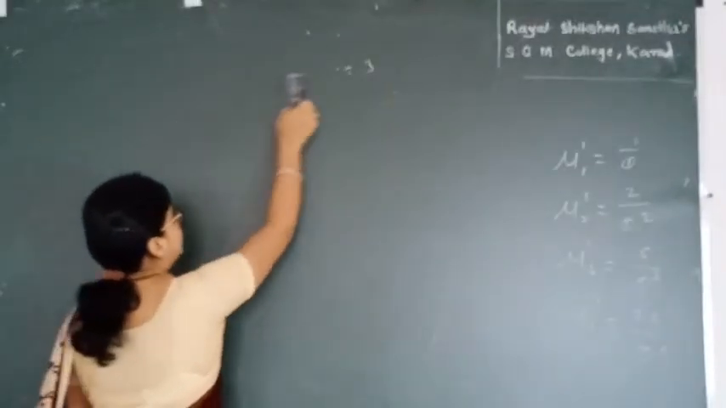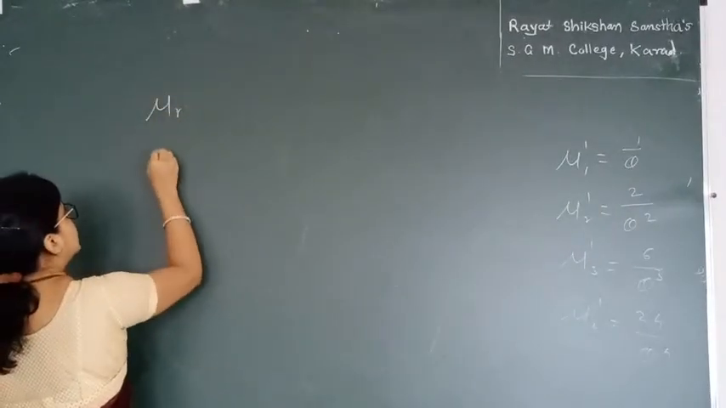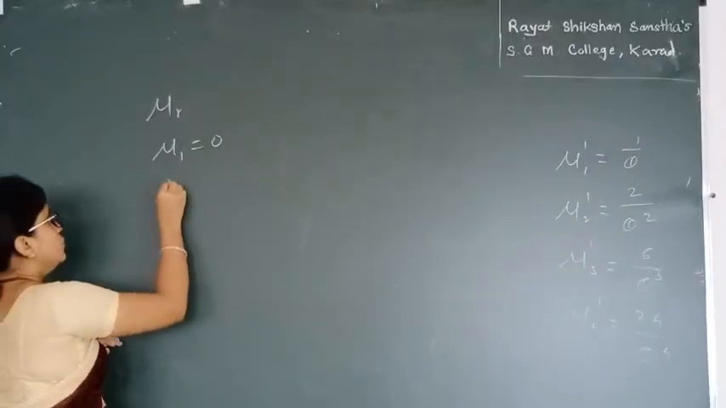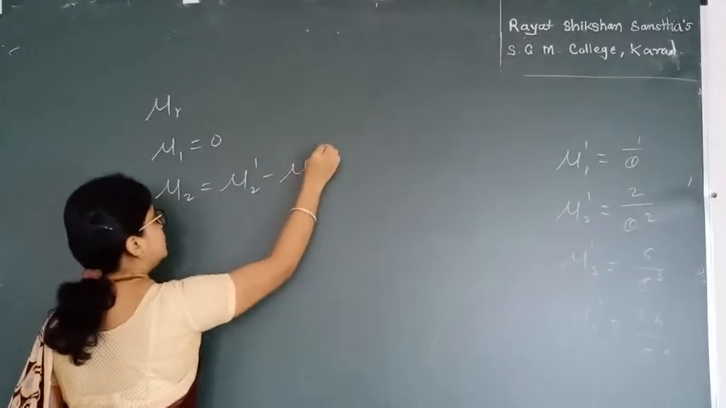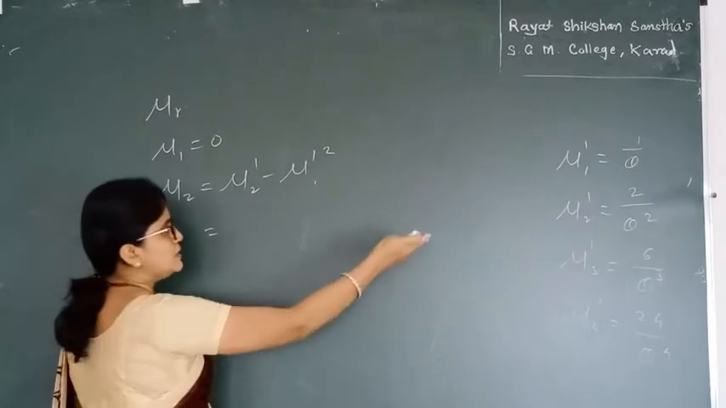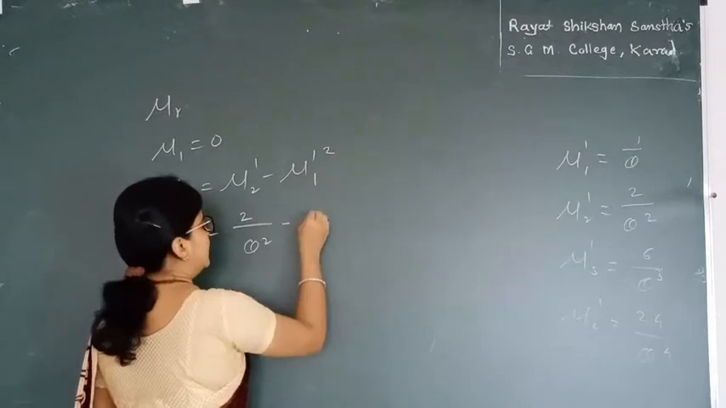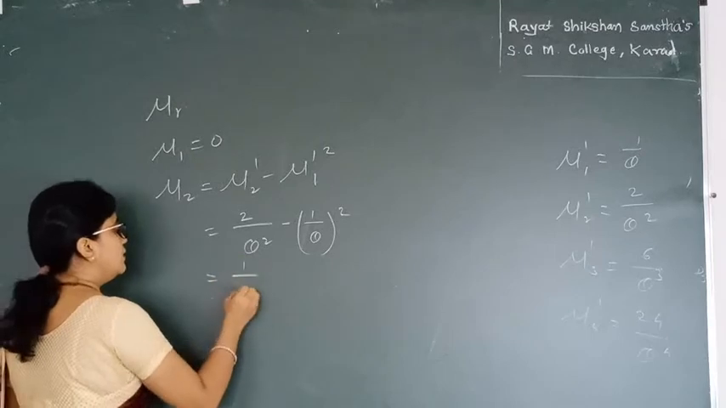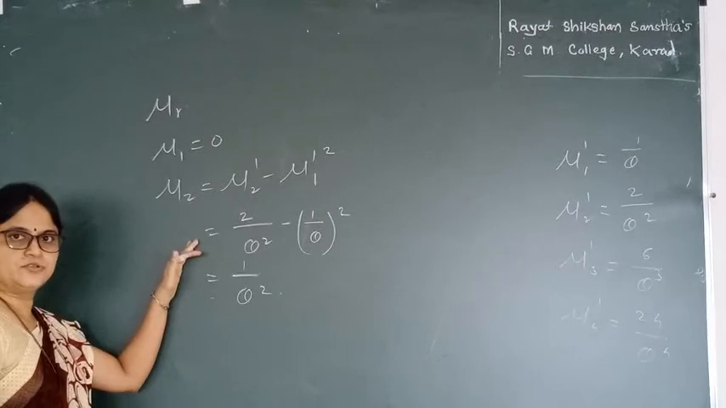So central moments are denoted as mu r, and we know that the first order central moment, that is mu 1, is always 0. Now let me find mu 2. So mu 2 by using raw moments is mu 2 dash minus mu 1 dash square. So I can put the values of mu 2 dash and mu 1 dash square. So mu 2 dash is 2 divided by theta square minus mu 1 dash square, that is 1 by theta square. So I get this as 1 divided by theta square.